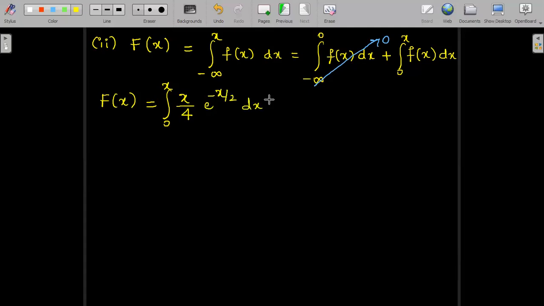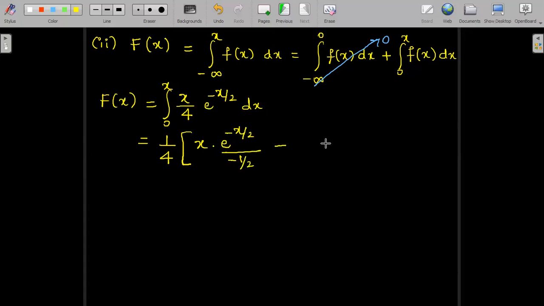Let us integrate easily by applying Bernoulli's rule of integration by parts. We are all familiar with it. By writing 1 by 4 constant outside, I can integrate by Bernoulli's rule. First function x as it is, integration of e power minus x by 2 is e power minus x by 2 divided by minus 1 by 2.